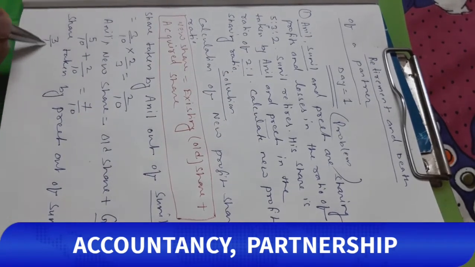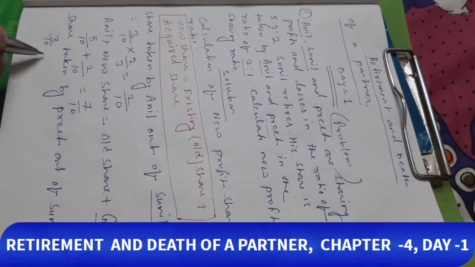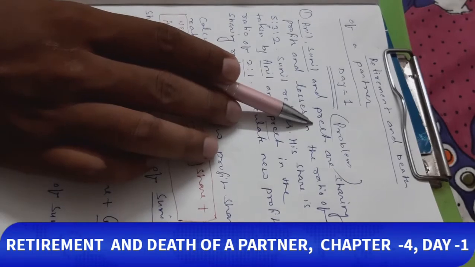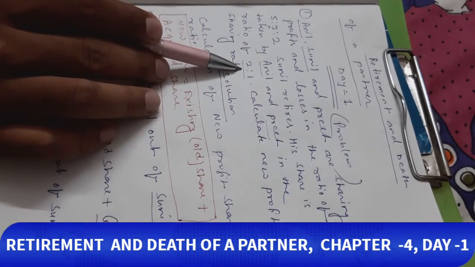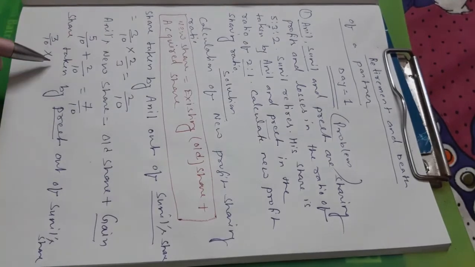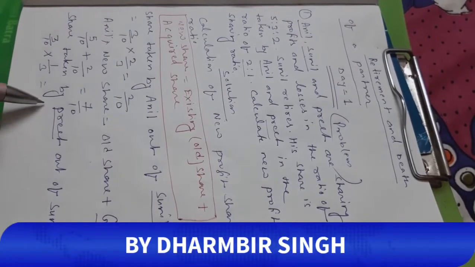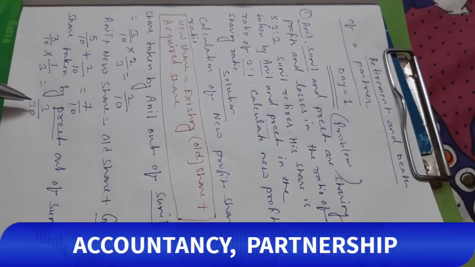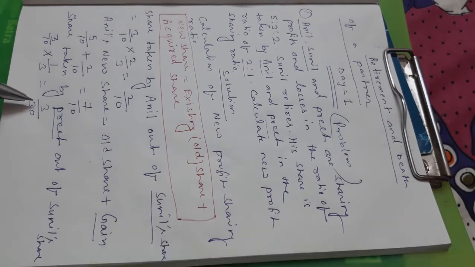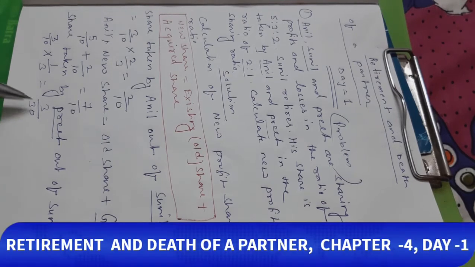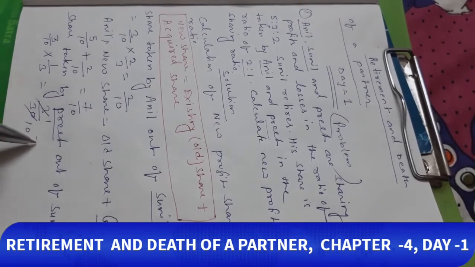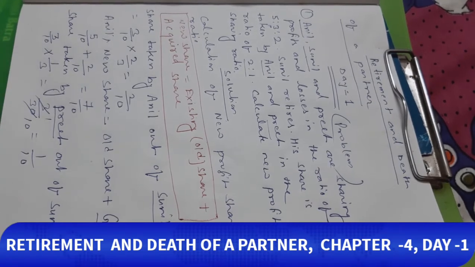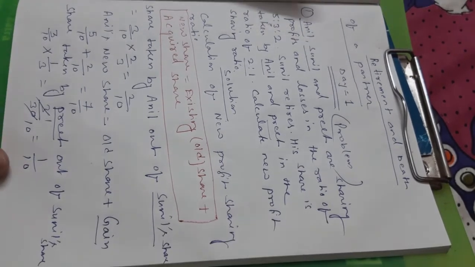So 3 by 10 into Preet's 1 by 3 is equal to 3 by 30, which is 1 by 10. Clear?